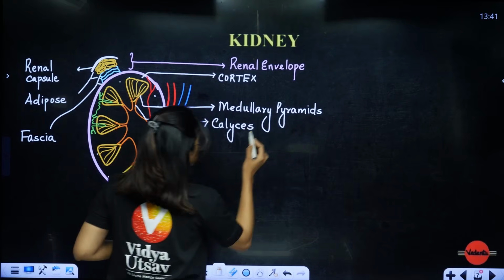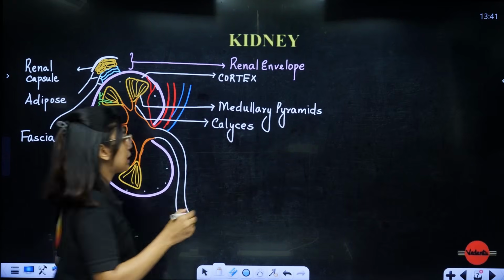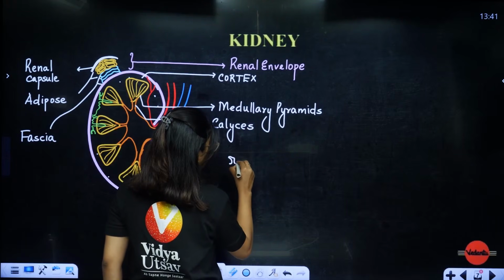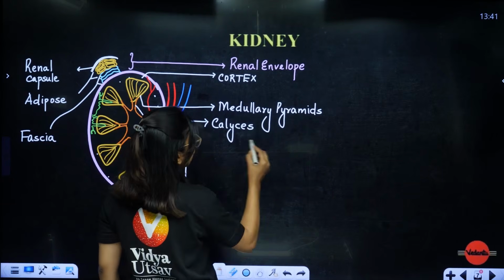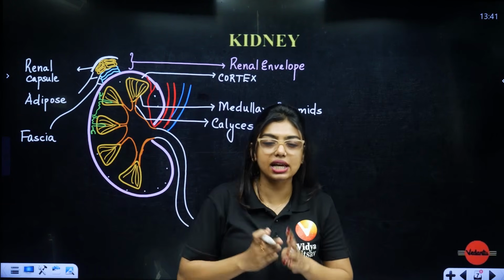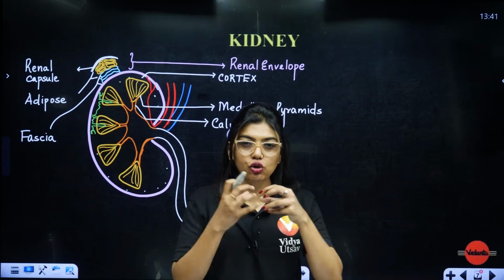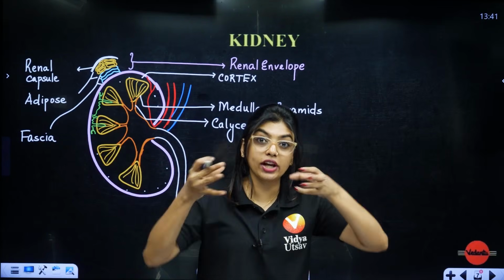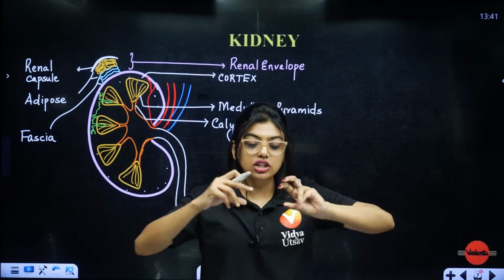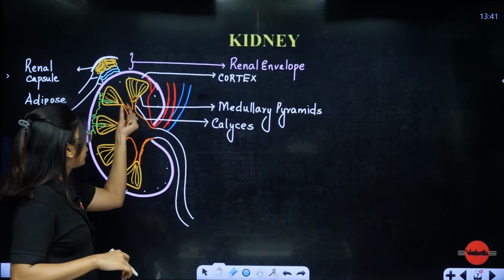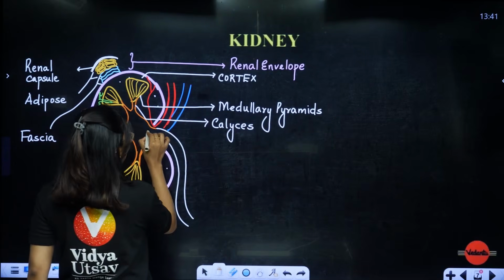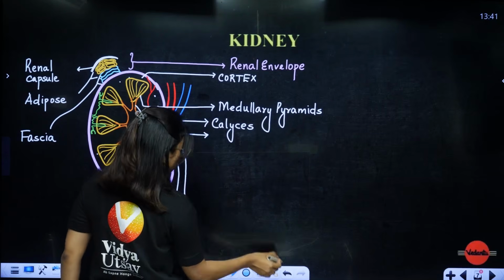These calyces, students, they can be minor and major. That means minor are the smaller foldings, major are the bigger folding types. So these calyces are something like, you know, small streets, small tube-like structures that go and join to a bigger city, or small streets that go and join to a bigger junction, like that only. The calyces are going to collect from there. And here, can you see this funnel shaped structure?